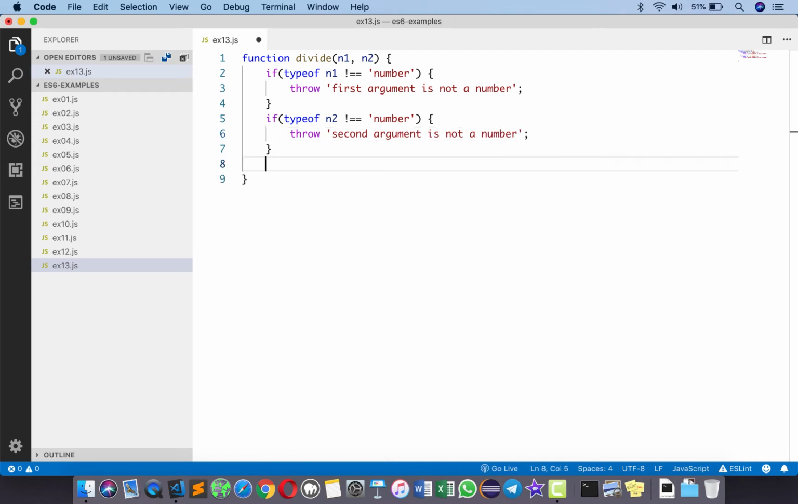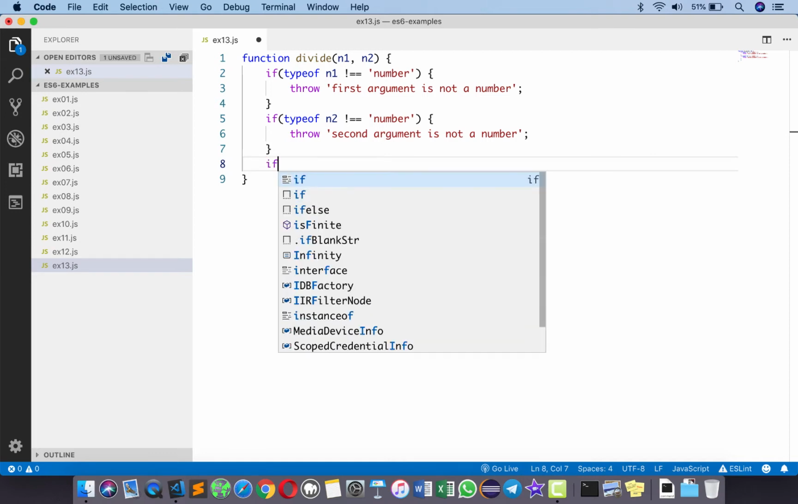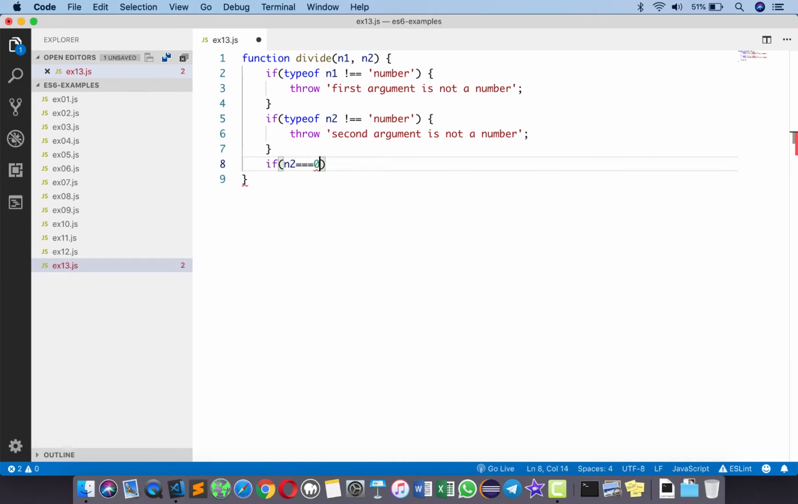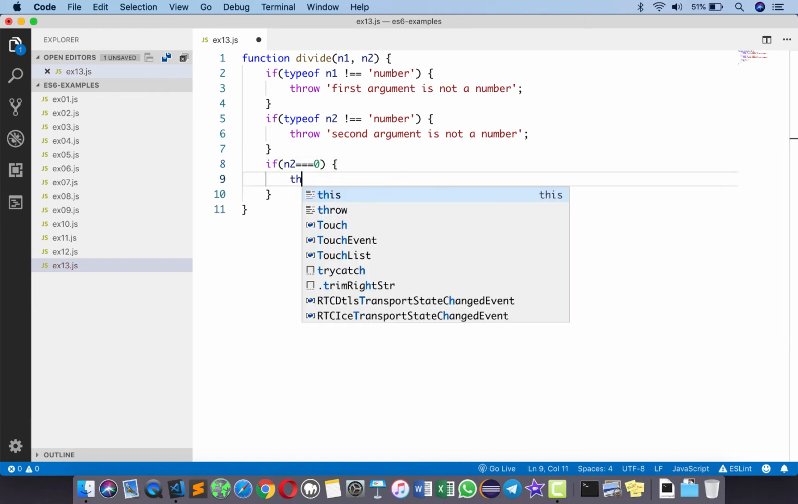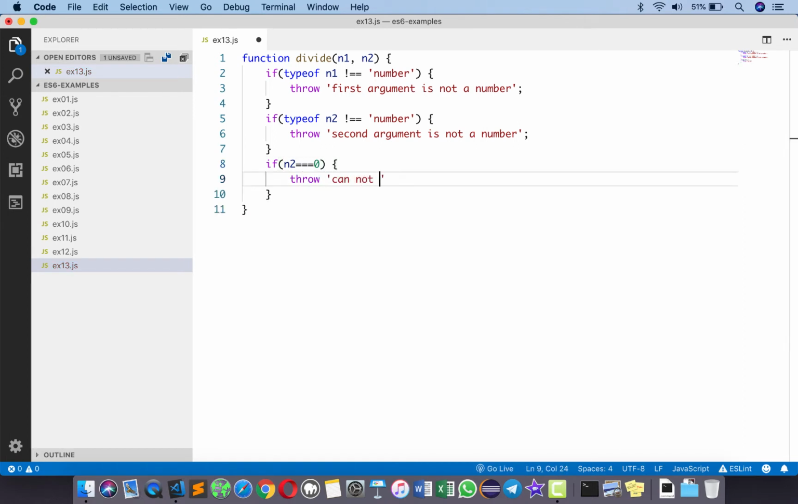And in case they are numbers but the second number is equal to 0, I want to tell that you cannot divide by 0. So I'll say here if n2 triple equals to 0, then I'm going to say here throw cannot divide by 0. And if everything is okay, I want to now return the result of n1 divided by n2. I'll say return n1 slash n2.